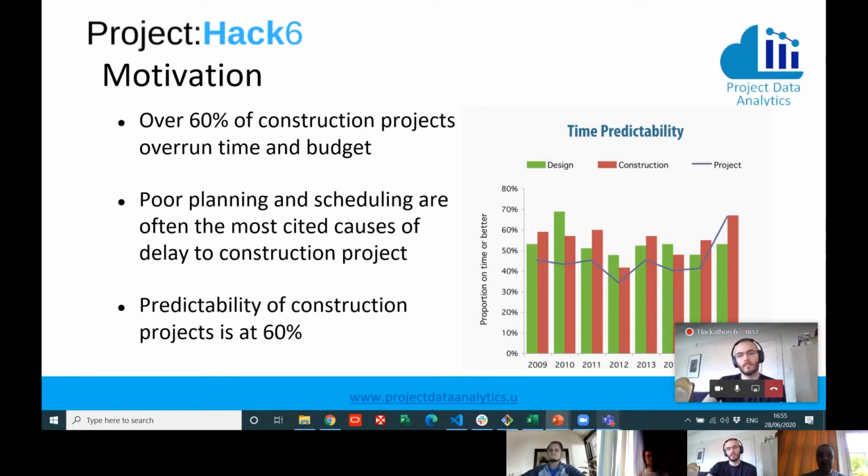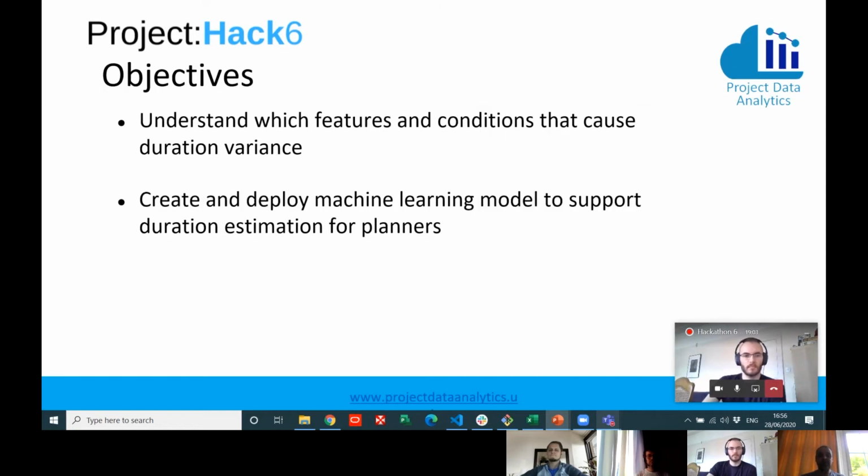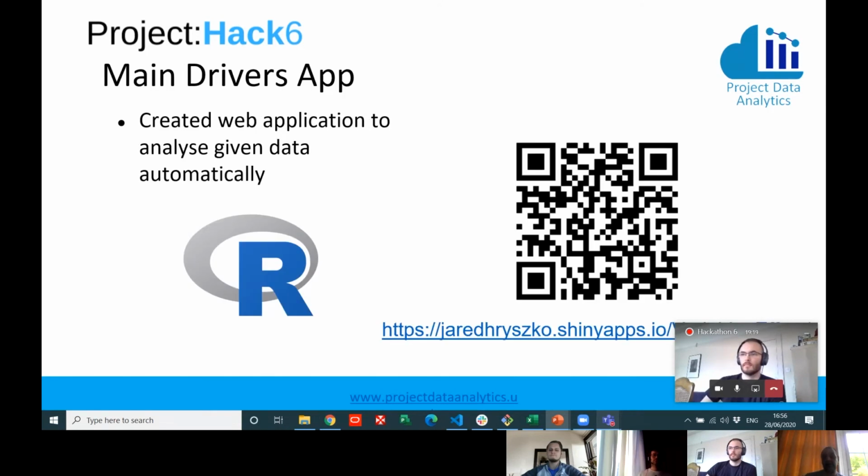The problem in the industry is widely involved with 60% duration overrun. 60% of the projects are lacking predictability. So we're basically trying to understand or solve two problems. One is understanding the features which affect the duration variances, and the other one is deploying a machine learning algorithm that can predict duration quite accurately.